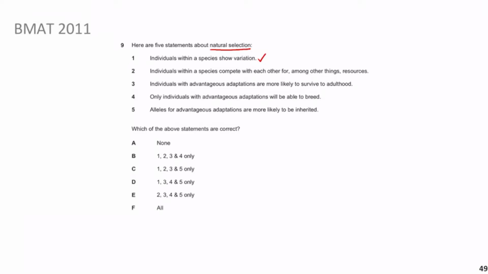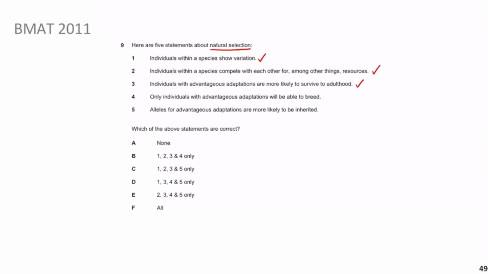Then it says individuals within a species compete with each other for, amongst other things, resources. That's true, isn't it? Individuals are going to compete with each other, and only the fittest is going to survive, and that's essentially the idea of survival of the fittest. So that one's true. The next one, individuals with advantageous adaptations are more likely to survive to adulthood. Yes, advantageous alleles or adaptations. Remember, the alleles, which is the genetic level, determine the phenotypic level, which is the adaptations. So this one's also true.